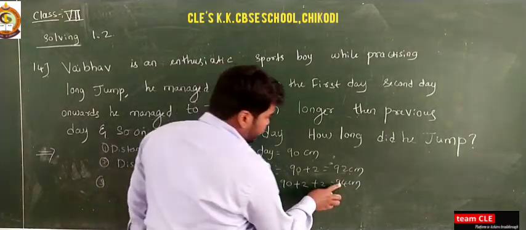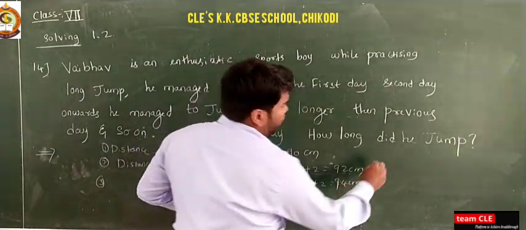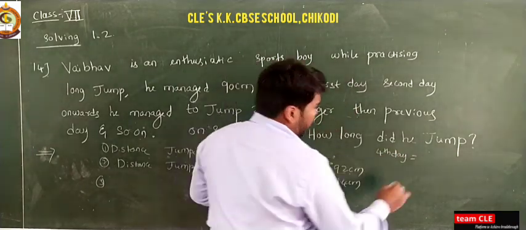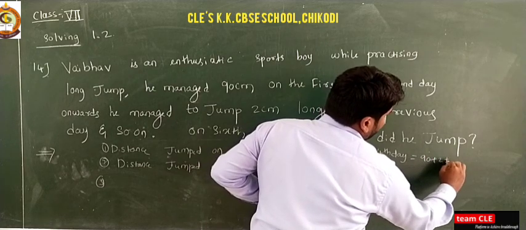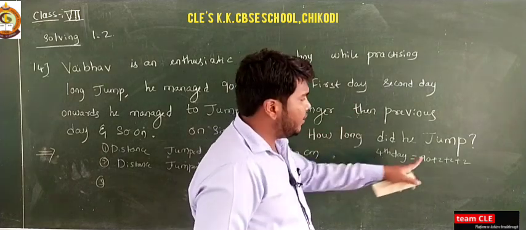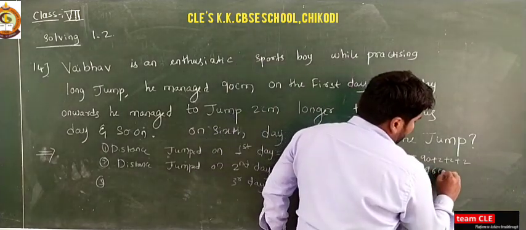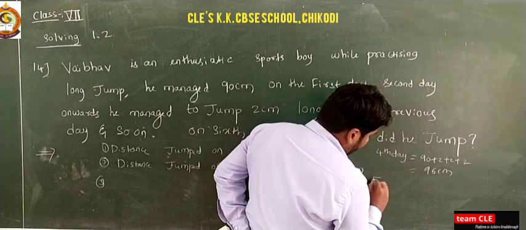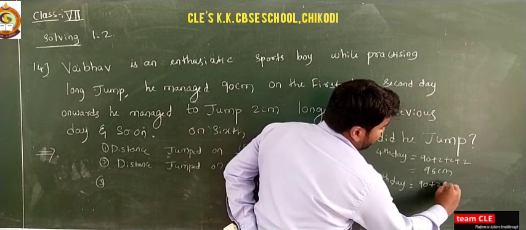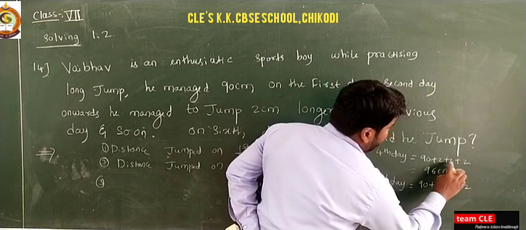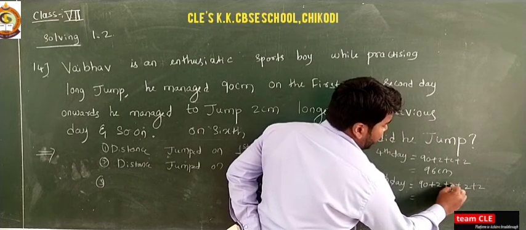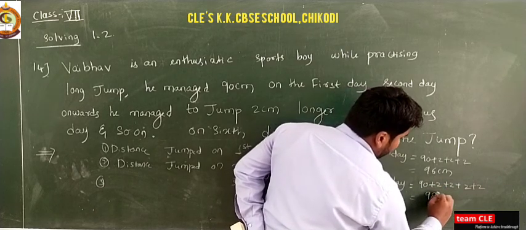Okay, similarly if you go through the fourth day, it is 90 plus 2 plus 2 plus 2, that is 92, 94, 96 centimeter. Fifth day if you go, it is 90 plus 2 plus 2 plus 2 plus 2, 1, 2, 3, 4, that is 92, 94, 96, 98 centimeter.